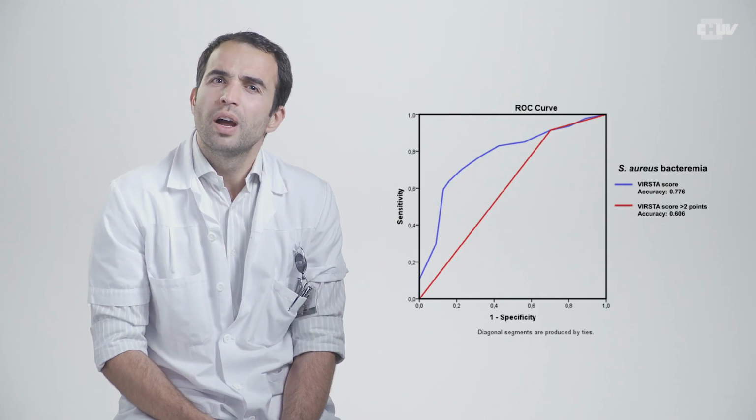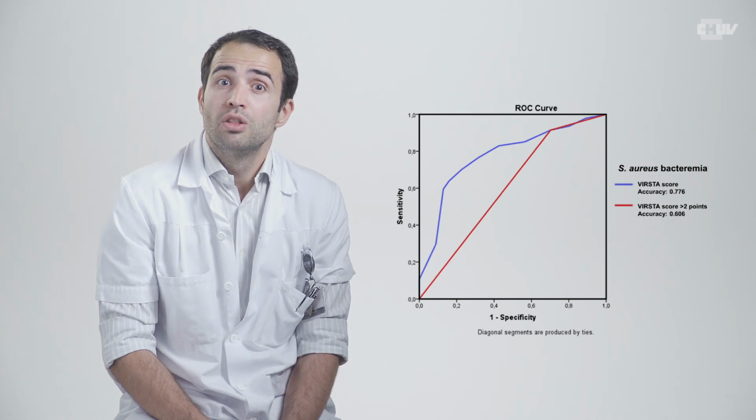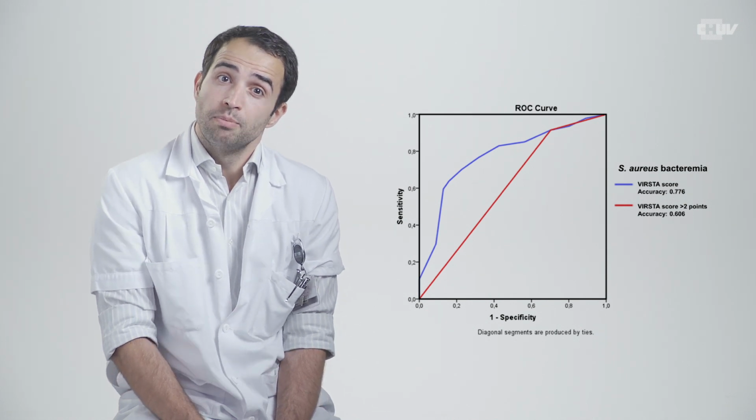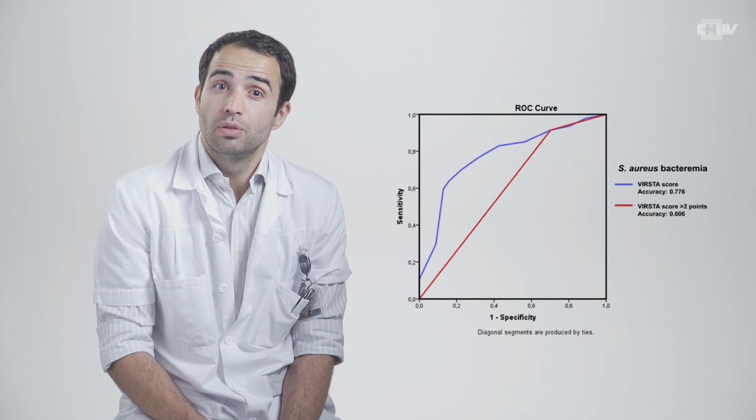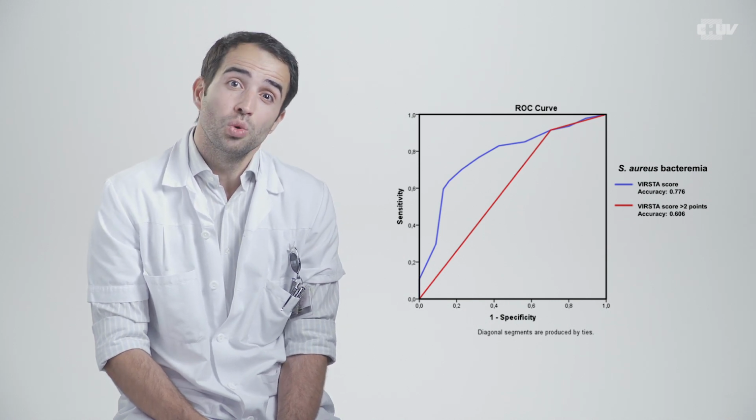But if we're going to see our ROC curve analysis, we don't have the same results. On the blue line, we're having the VIRSTA score as a continuous variable, and on the red line, the VIRSTA score as a binary variable with a cutoff value of 2. And we can see that the accuracy is really low, especially for the red line.